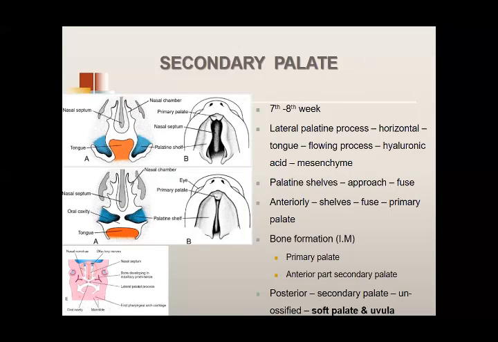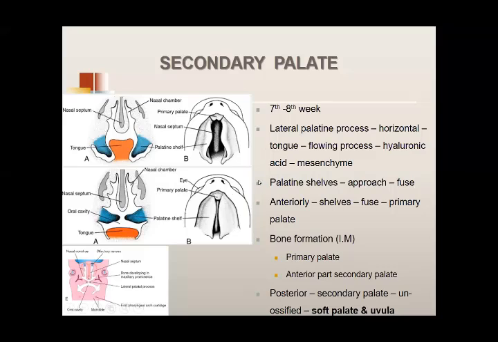Continuing with the secondary palate. इसी की ही बात किए रहते हैं. This is the nasal septum, and these are the lateral palatine shelves. They are growing towards each other. To begin with, they are growing inferiorly. So to begin with, they were growing in the inferomedial direction.